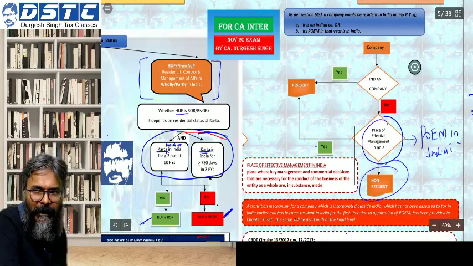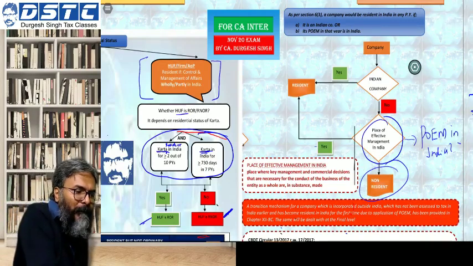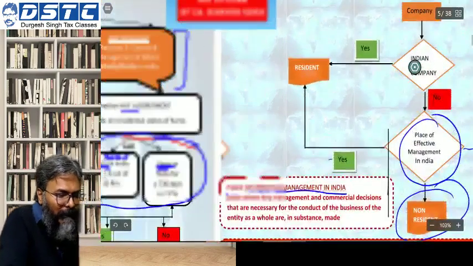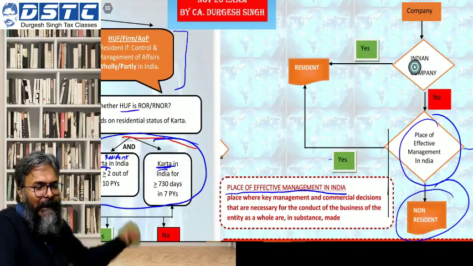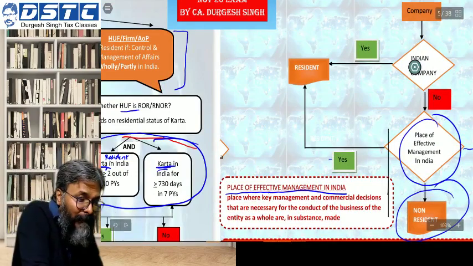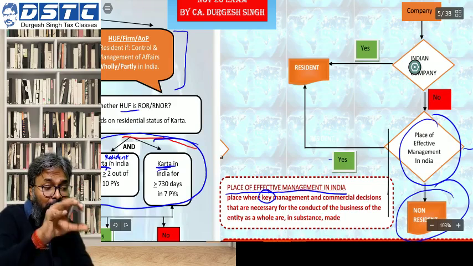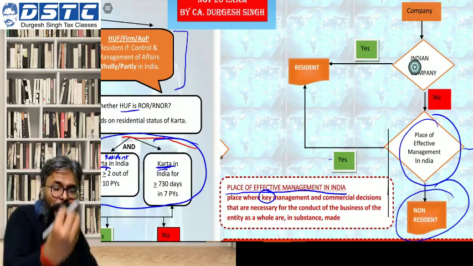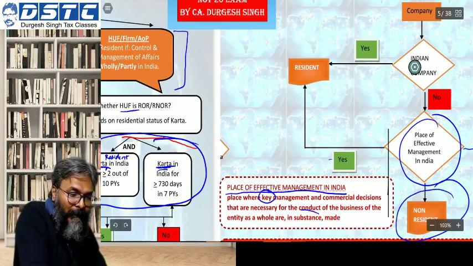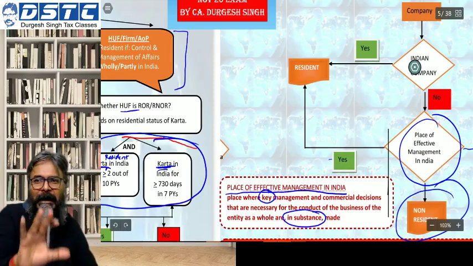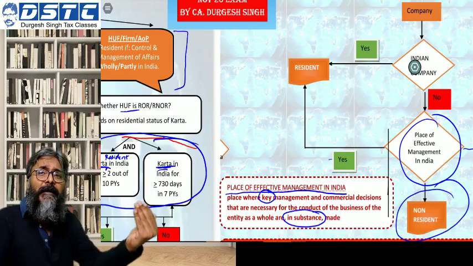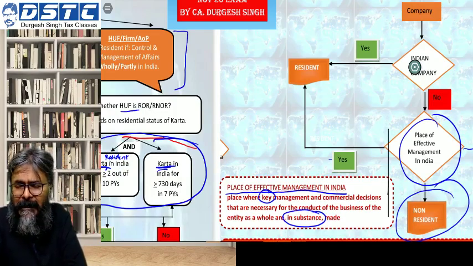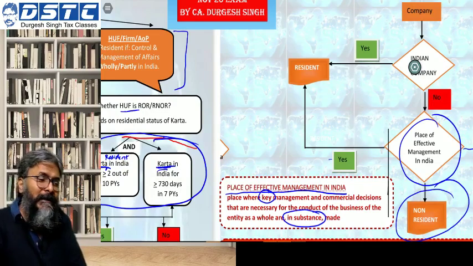Some students will say, sir, what do you mean by place of effective management? So students, this is what a place of effective management is: the place where the key management and commercial decisions, the important management and commercial decisions necessary to conduct the business, are made. In substance, where are they made? Is it in India? If the answer is yes, then that foreign company will be considered a resident in India.